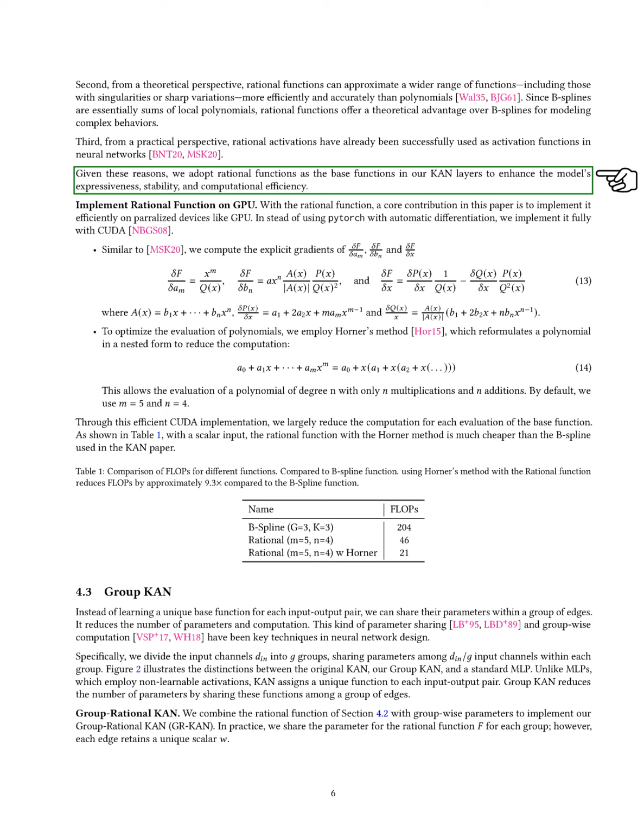Why use rational functions? We choose rational functions for several reasons. They are computationally efficient for large models due to their simple operations, making them suitable for parallel computing. Theoretically, they can approximate a broader range of functions, including those with sharp variations, more effectively than polynomials. Practically, rational activations have been successfully used in neural networks, enhancing expressiveness, stability, and efficiency.